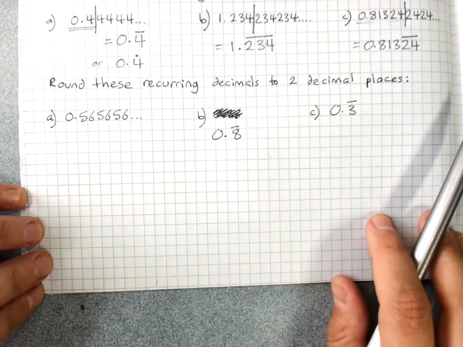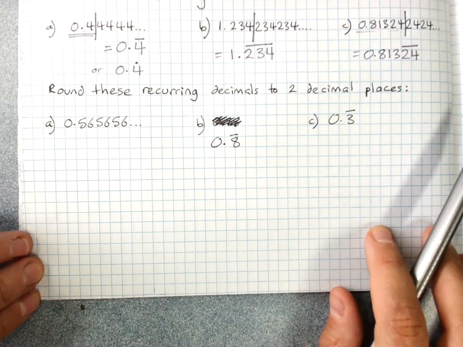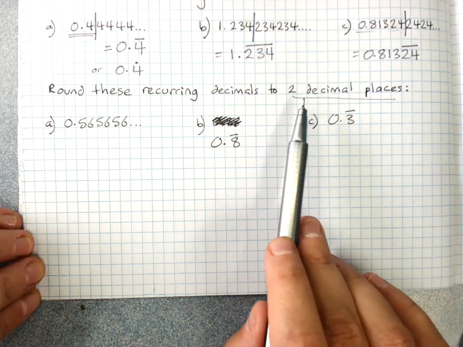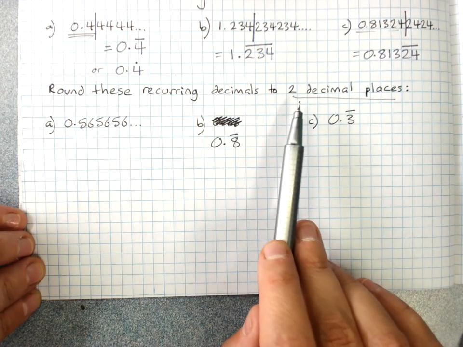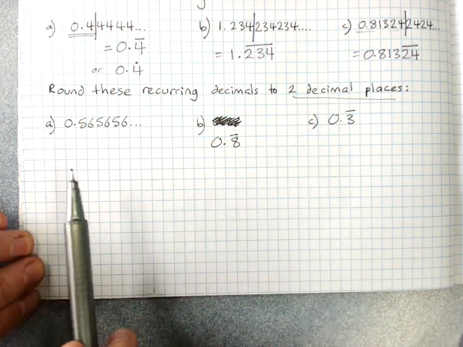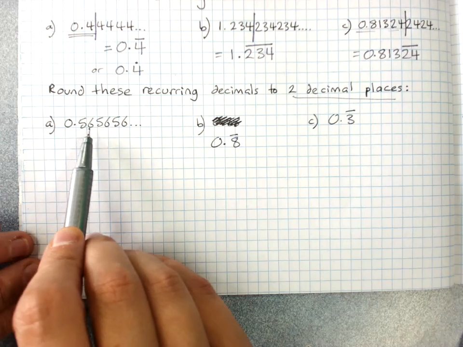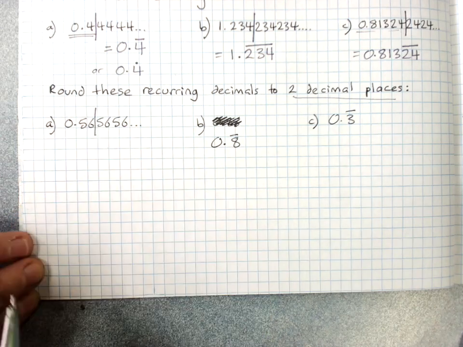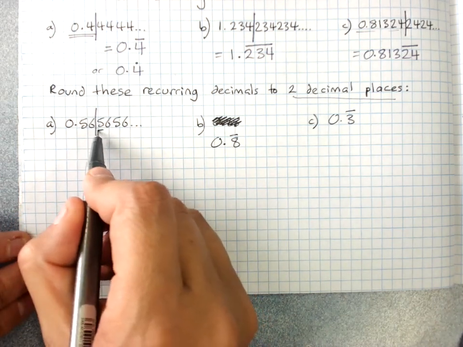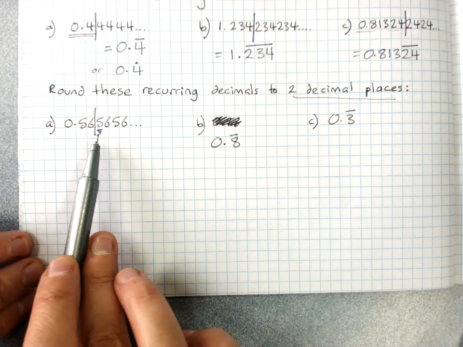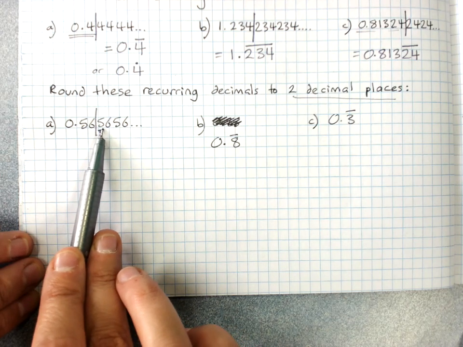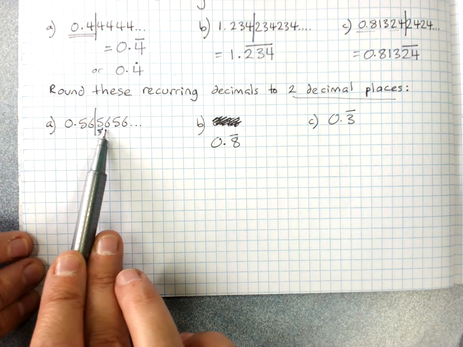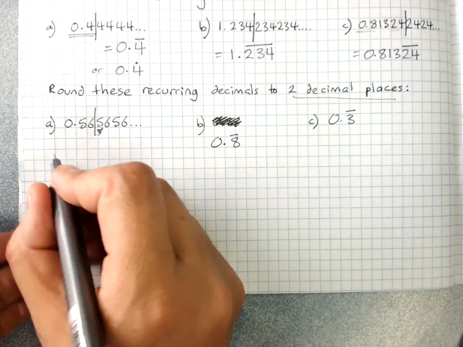We also need to be able to round recurring decimals to 2 decimal places. Rounding to 2 decimal places means cut it off after 2 decimal places and check to see if we need to round up. So we'll do a few examples. 0.565656 repeating. Cut it off after 2 decimal places. Look at the first digit you cut off, the critical digit it's called. If that is 5 or more, we add a 1 to our last remaining digit. It is 5 or more, so we're going to add a 1.